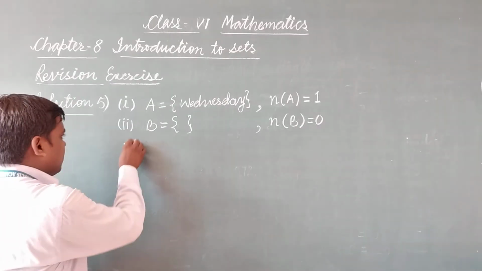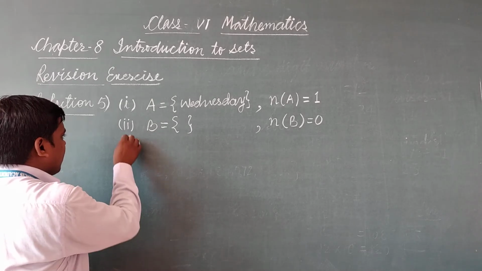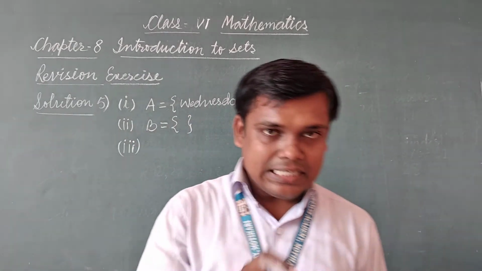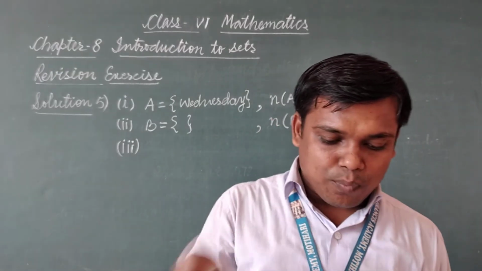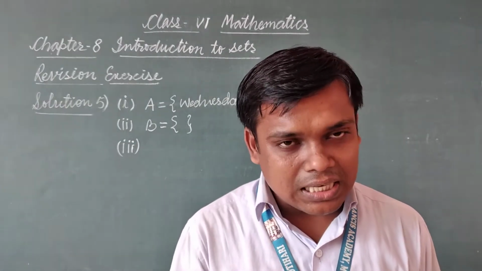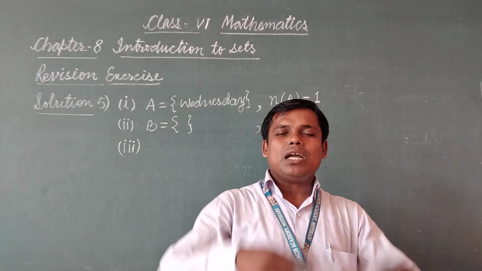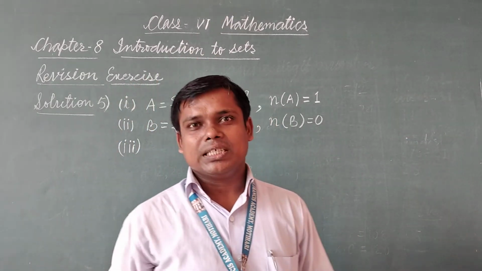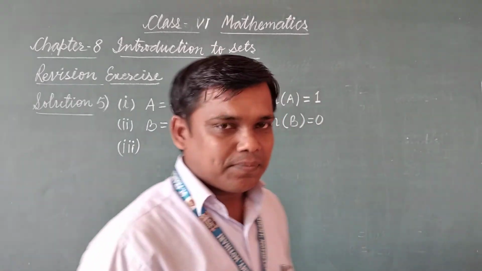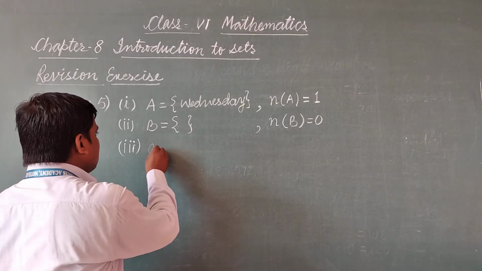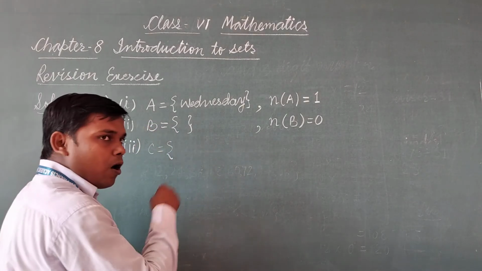Now third number. Set C is x such that x is a point on a circle. You know, a circle has infinite number of points on it. So we can write, C is a set of points.